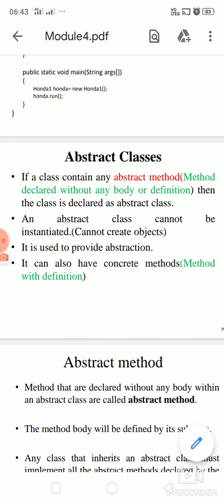Good morning. Today's class is about abstract classes. What is actually an abstract class, and what is the significance of using an abstract class in Java? Is there a real requirement for declaring a class as abstract?